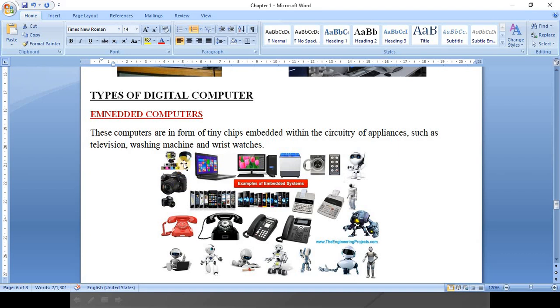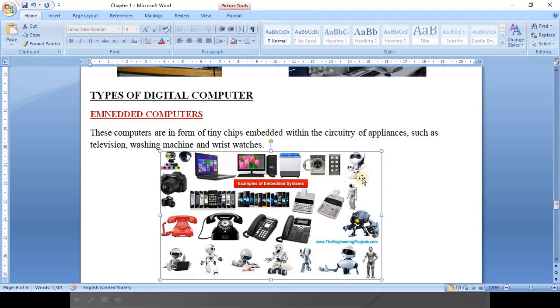Simply, your security CCTV cameras, in all these things, and especially in robotics, there is a use of electronic chips, right? Teeny chips. So that is the work of an embedded computer. Like now in cars an automatic system is coming, right?